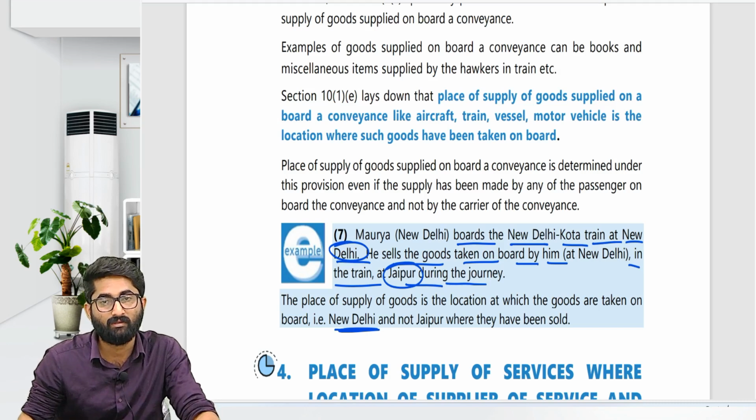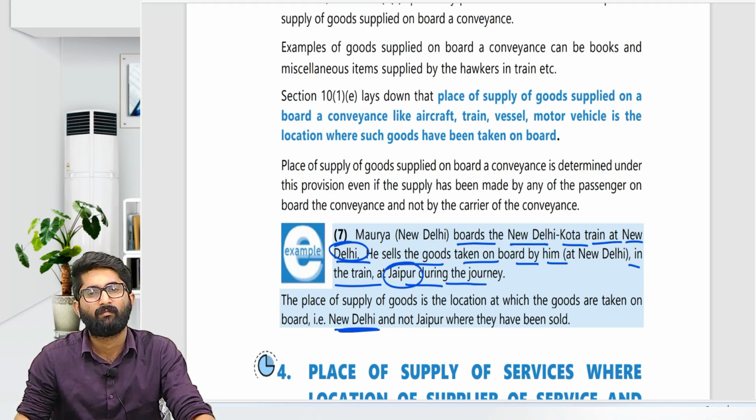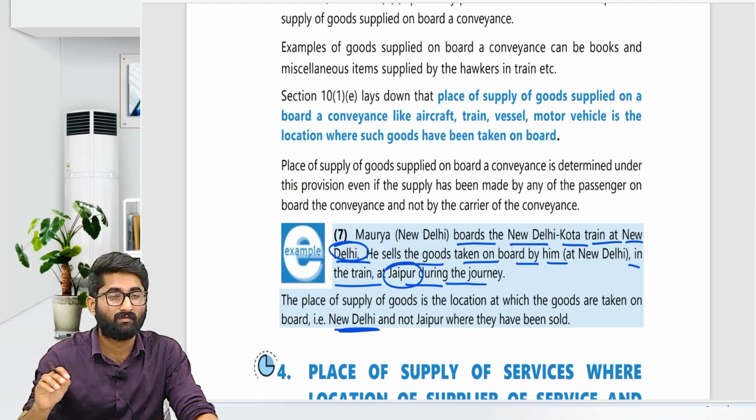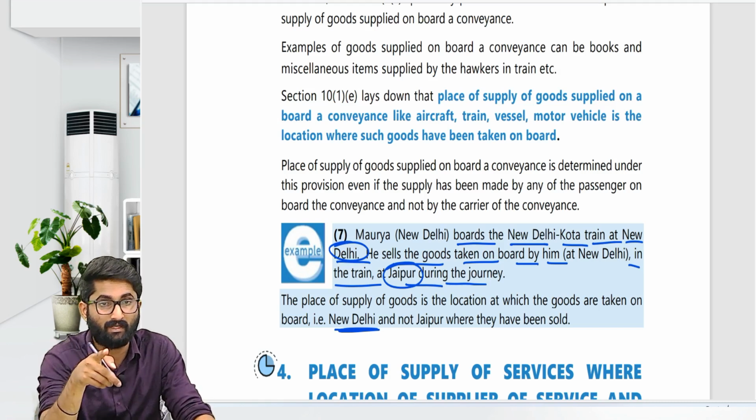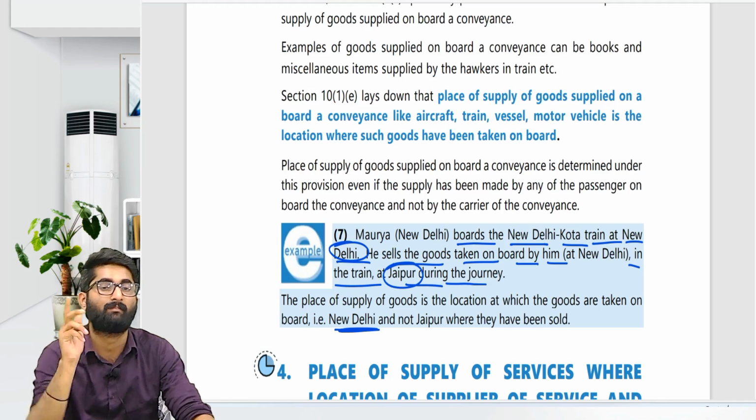But there was one new point here, section number 10(1)(CA). Section number 10(1)(CA) is there, which was added in the amendment. You have to study the amendments in detail. In the amendment videos, I have already discussed what the amendments in place of supply are.